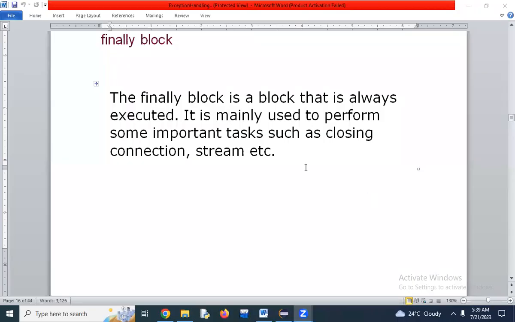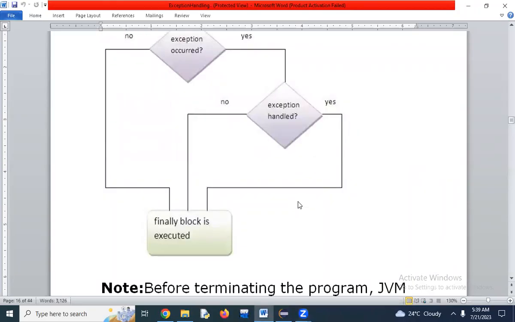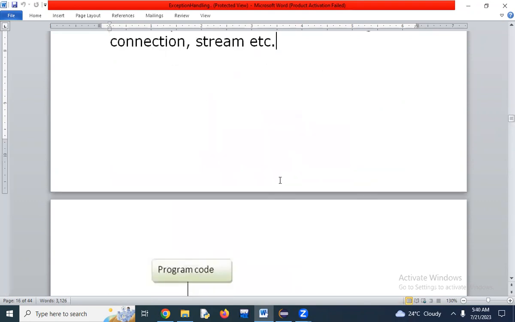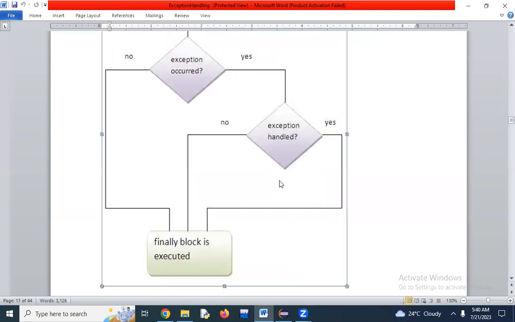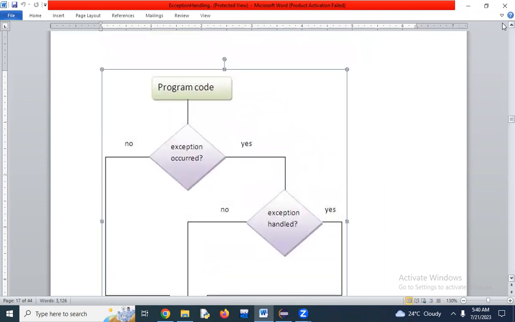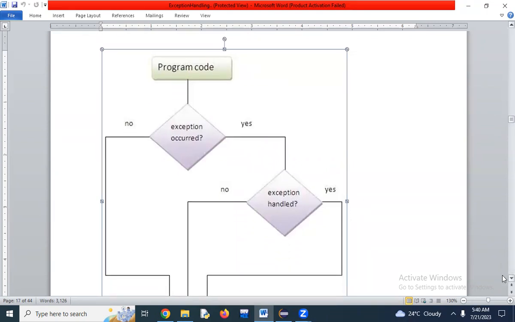Now see, the finally block is a block that is always executed. It is mainly used to perform important tasks such as closing connections and streams. Program code execution occurred, no exception handled, finally executes.